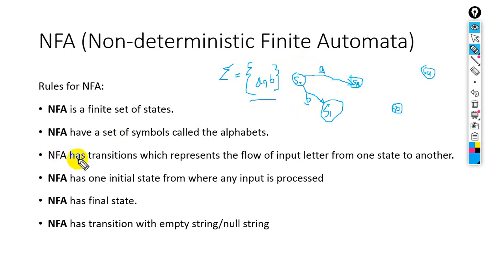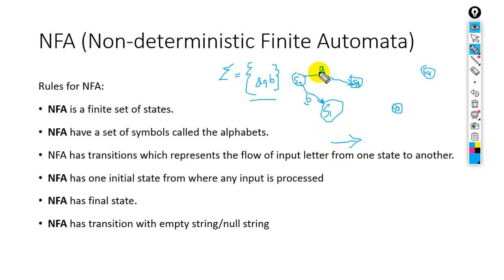Next, an NFA has transitions which represent the flow of input letters from one state to another. A transition is this arrow. Look at this, this is the transition. It represents the input flow from one state to another state.